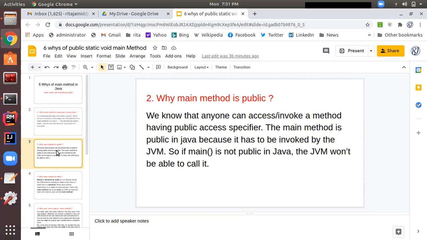Why should we add the public keyword? As you all know, public is an access specifier, and whenever we make anything public, whether it's a method or a variable, it can be invoked by other classes or from outside the class. As you know, the main method is called by the JVM at the time of execution. So if it is not public, then the JVM won't be able to call it. So let's check this with the help of a practical.